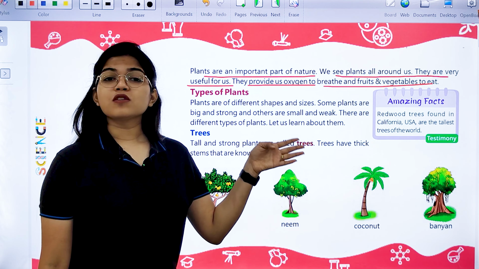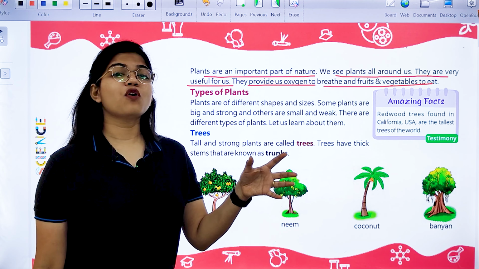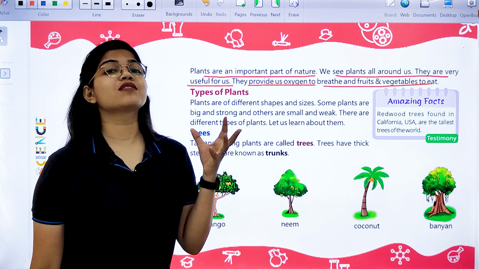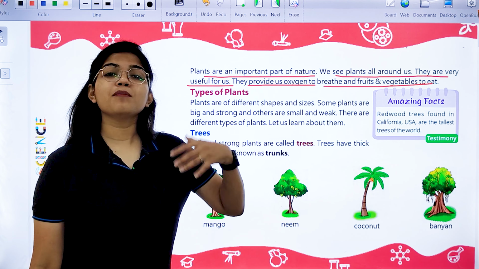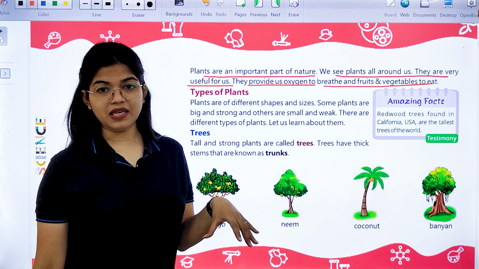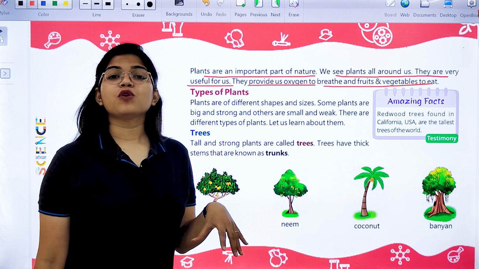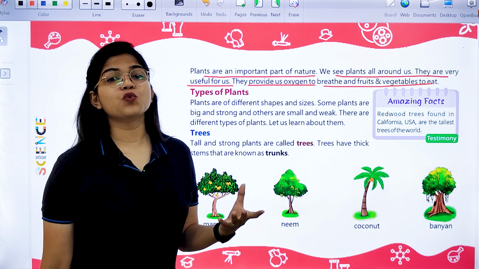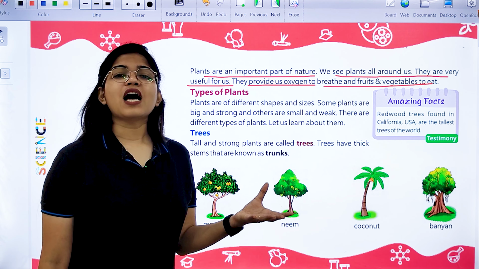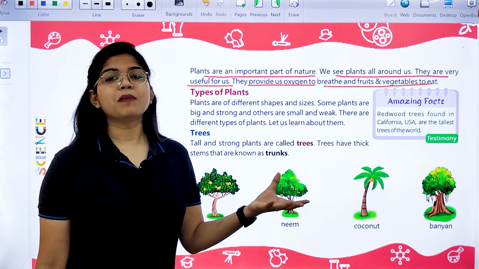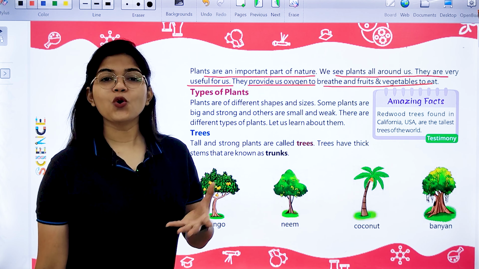Why? Because the very important thing, first of all, they provide to us is the oxygen gas, which is important for the purpose of breathing of the living beings. And then they provide various food items like fruits, vegetables, cereals, pulses. Okay, these are very important for living beings to eat, to grow, to be healthy.